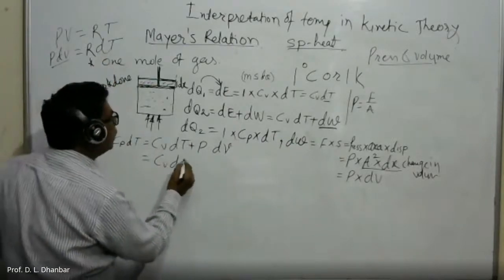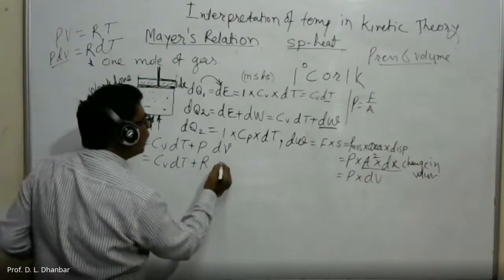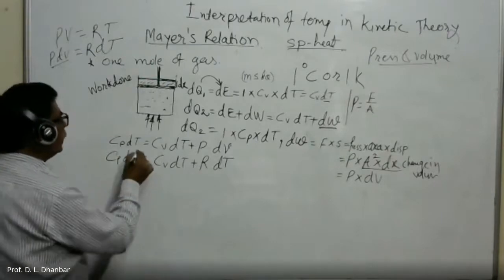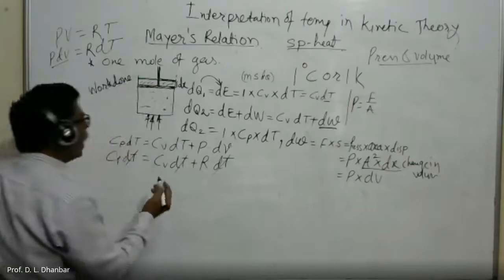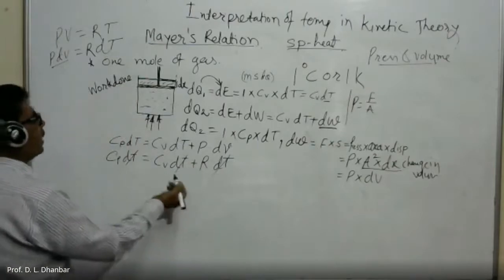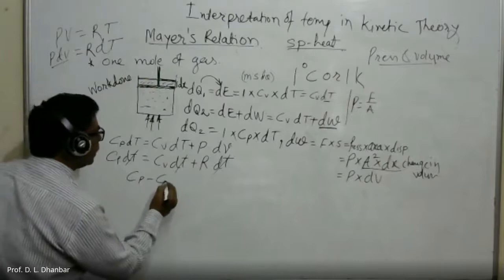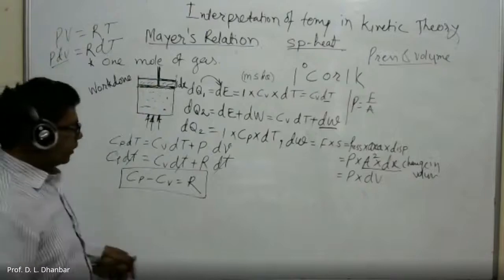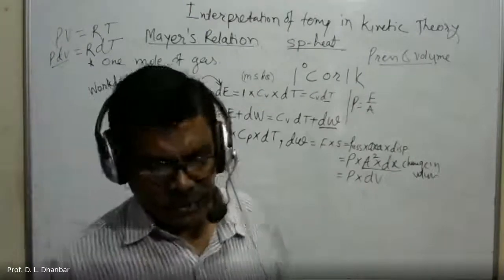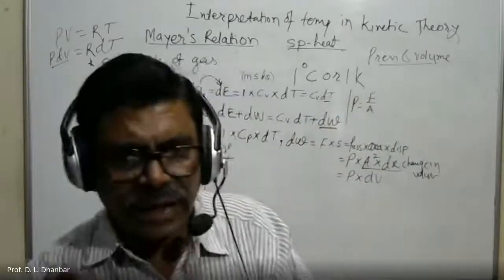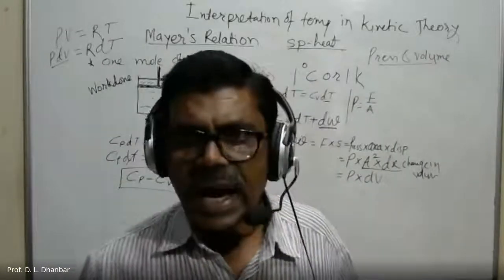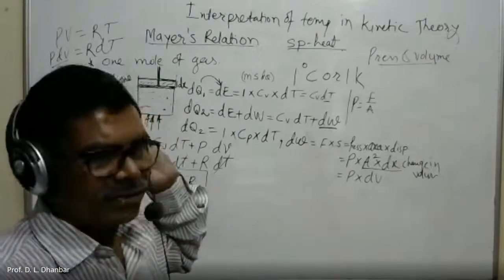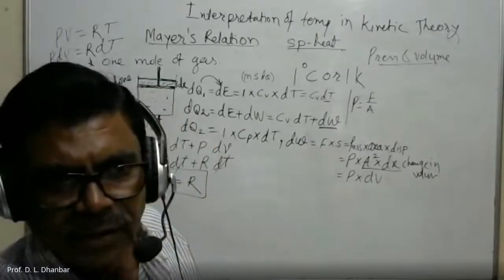So CvdT plus RdT is equal to CpdT. So dT will get cancelled on both sides, and if you transfer this Cv on the left hand side, what you get, Cp minus Cv is equal to R. So this is nothing but the Mayer's relation, which gives us an idea about the change in two specific heats, the specific heat at constant pressure and the specific heat at constant volume.